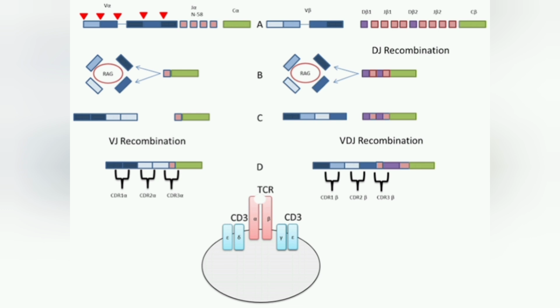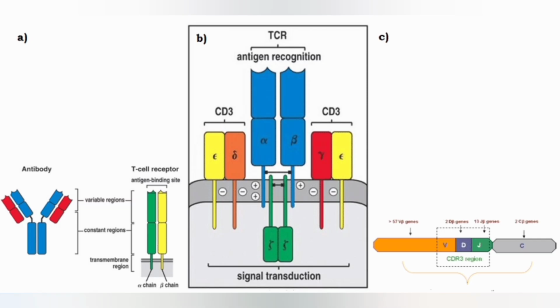So a specific T cell receptor will be specific for a specific antigen. All the T cell receptors are not the same. All T cell receptors are different from each other due to the DNA rearrangement, and because of this DNA rearrangement we get a huge number of T cell receptor proteins, and this number is 10 to the power 7.